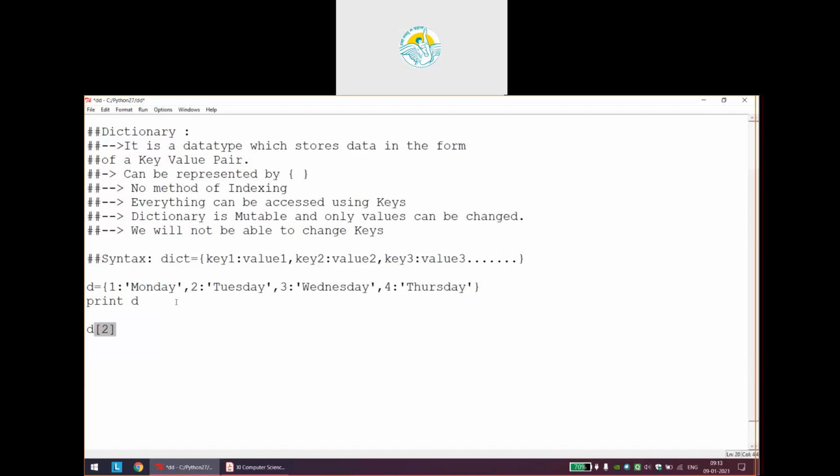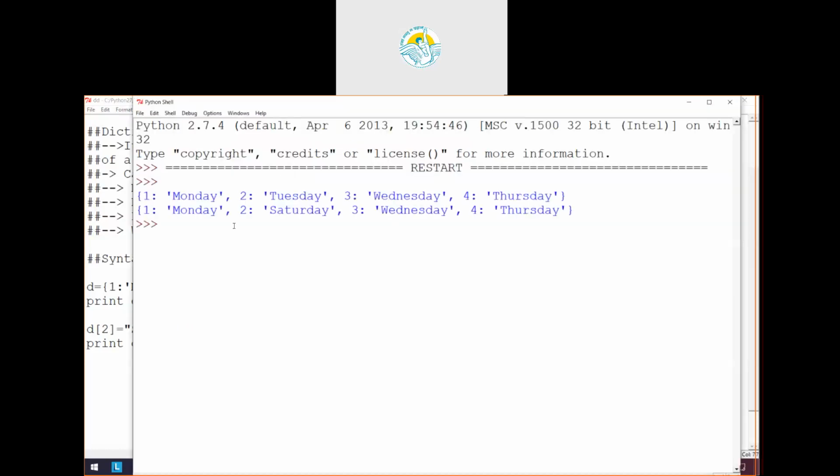Because I want to change Tuesday to Saturday, and Tuesday is linked with key 2. So D of 2 means whatever value is at 2, which was initially Tuesday, is now changed to Saturday. As simple as that. Now if I print D, you will see that whatever was linked with the key 2, that is Tuesday, is now very easily changed to Saturday.